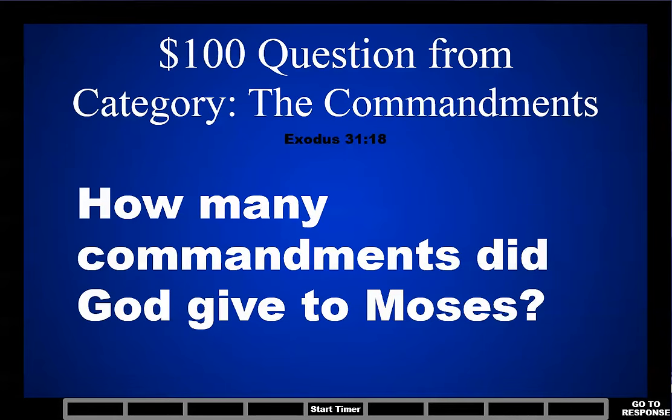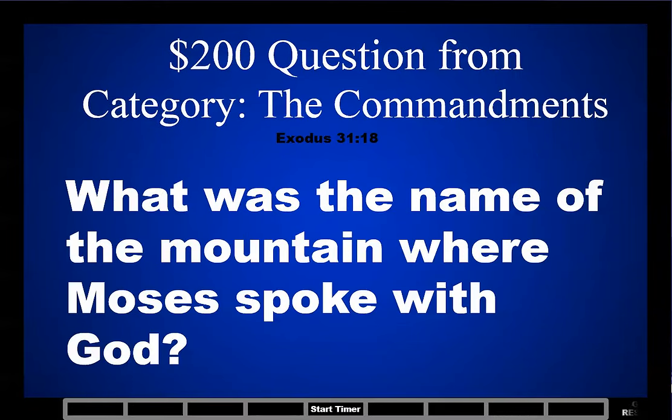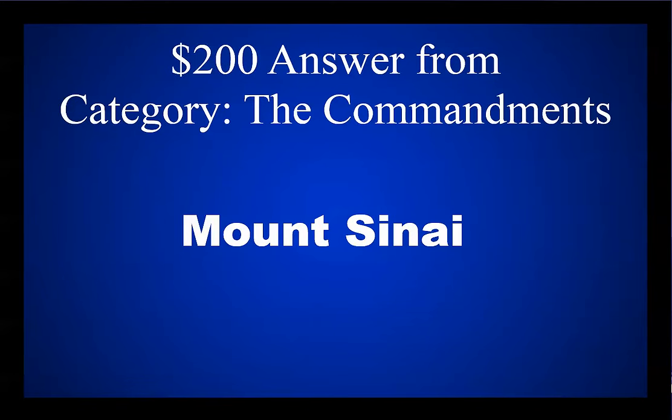$100 question from the new category, The Commandments. How many commandments did God give to Moses? Ten Commandments. $200 question from the category The Commandments. What was the name of the mountain where Moses spoke with God? The mountain was called Mount Sinai.